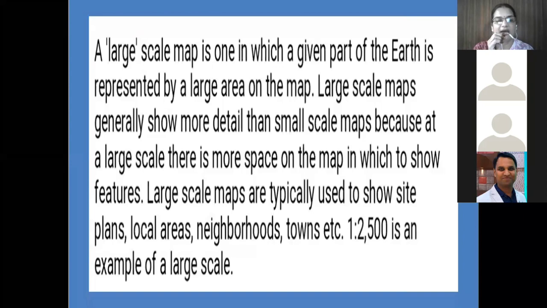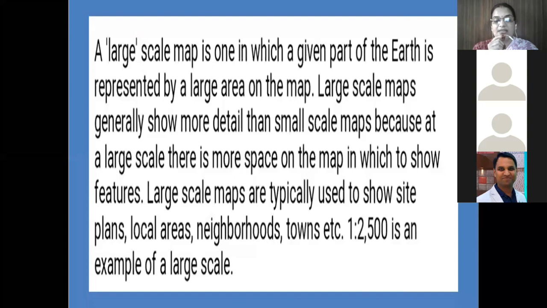Large scale maps generally show more detail than small scale maps because on a large scale map there is more space on the map in which to show features.